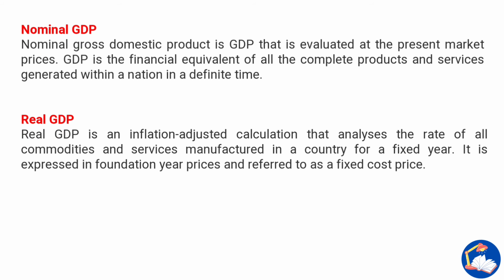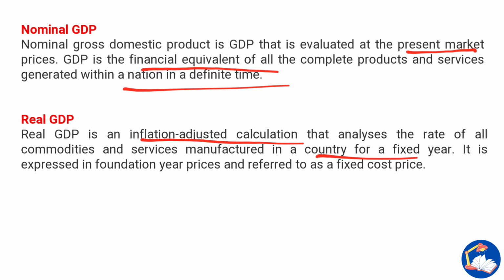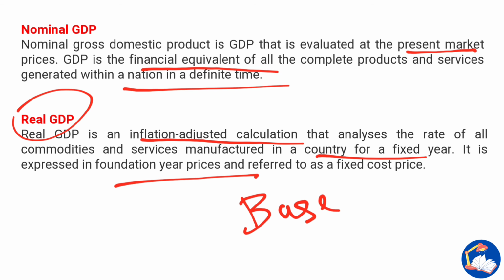Next are two topics: nominal GDP and real GDP. What is nominal GDP? Nominal gross domestic product is GDP evaluated at present market prices. It is the financial equivalent of all the complete products and services generated within a nation in a definite time. Real GDP is an inflation-adjusted calculation that analyzes the value of all the commodities and services manufactured in a country for a fixed year. It is expressed in foundation year base prices. So in this case, there will be a base price. Comparing to 2012, the prices in 2020 have increased or decreased. In that case, we will say real GDP.